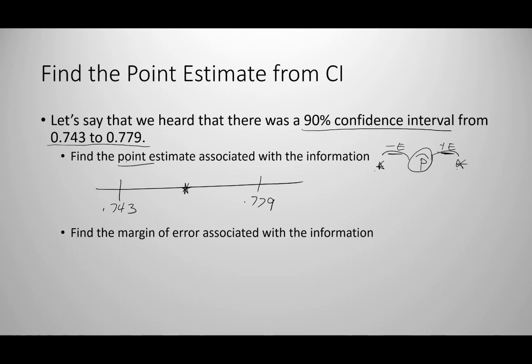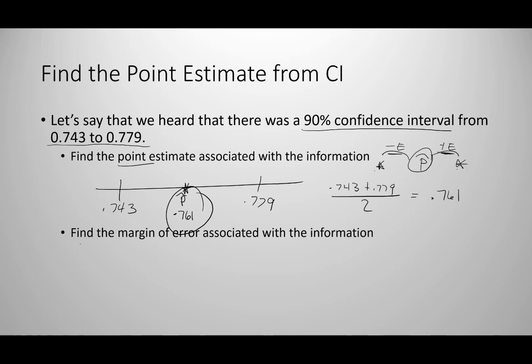To find that point estimate, we add our values up, 0.743 plus 0.779, and divide by 2 to find the middle. That gives us 0.761. So our value for p hat is 0.761, our point estimate. Whatever sample they took, they ended up with a sample proportion of 0.761.